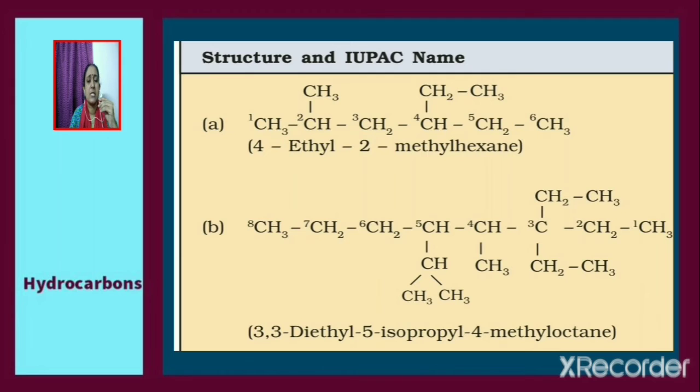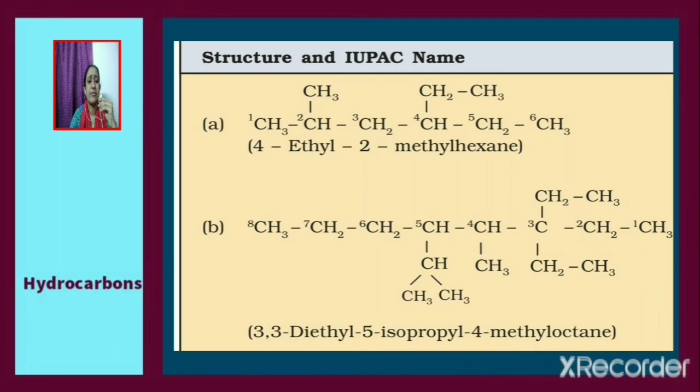Next we shall discuss the nomenclature of alkanes. Consider the first compound given. The condensed formula or the structural formula is given. How can we get the IUPAC name of the compound? The IUPAC name is given as 4-ethyl 2-methyl hexane.